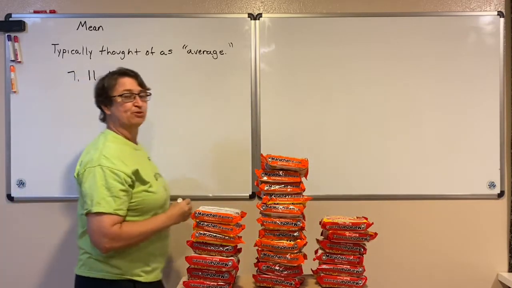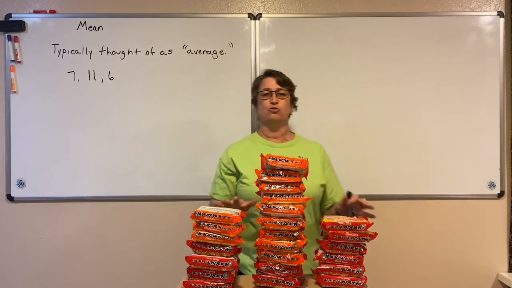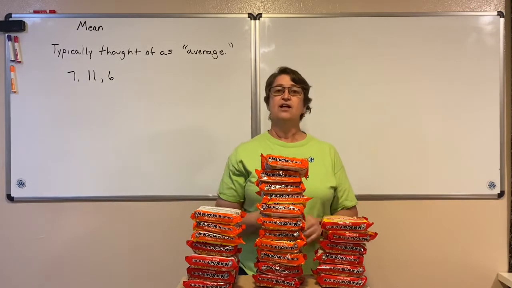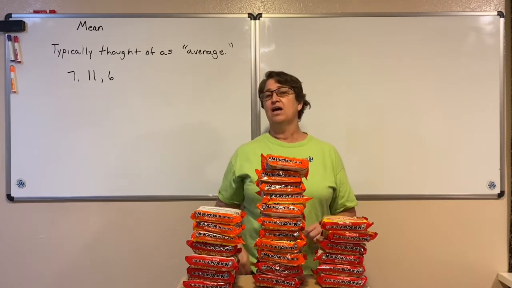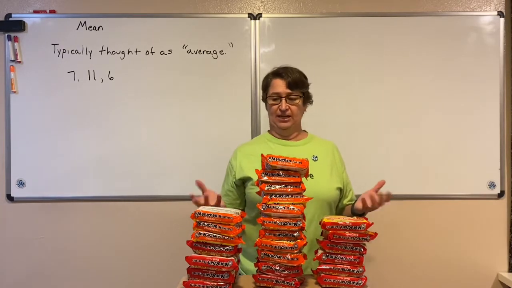And the 3 people decide they want to split the ramen noodles evenly. They want to have an average. Everybody gets an average number, or a mean, of these ramen noodles. So they want to split them evenly. So if we give this one a couple over here, and we give that one over there, so that everybody has the same number of ramen noodles.